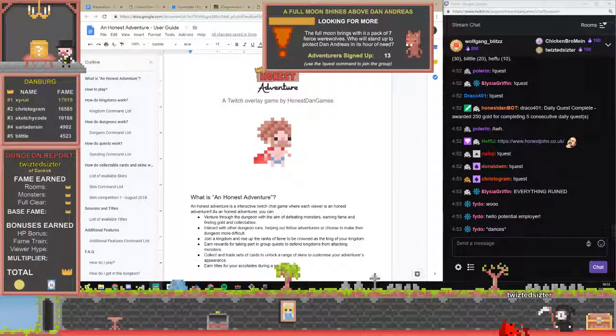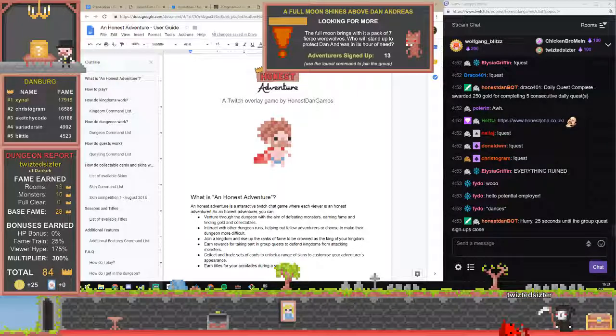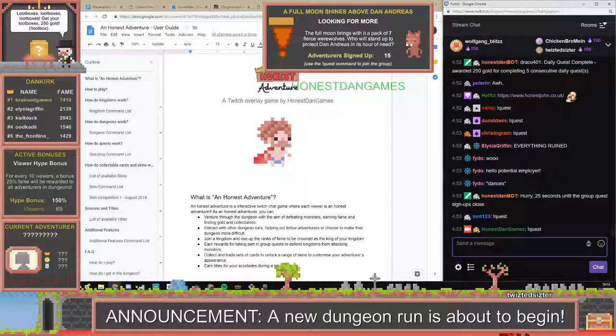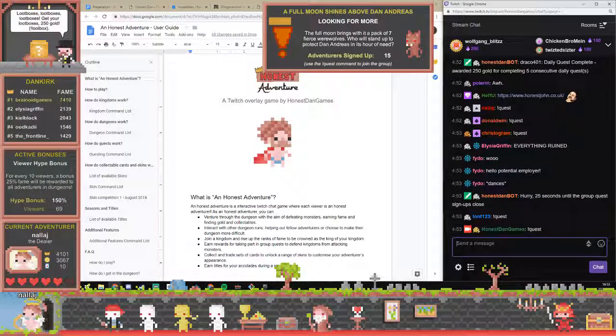So for example, at the moment you can see that there's a bunch of people writing the word quest on the screen because in my stream overlay game it says that a full moon shines above Dan Andreas, there's a quest because there's some werewolves attacking, so all the viewers in chat are able to type special commands in order to interact with the game. So I've just joined that quest and we'll see in a moment lots of little cute adventurers come on the screen and fight against each other.